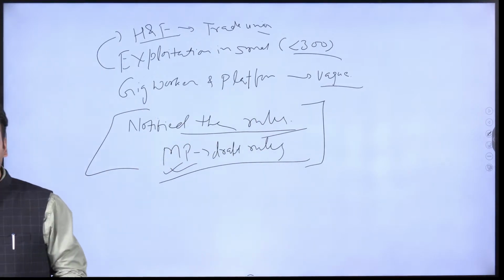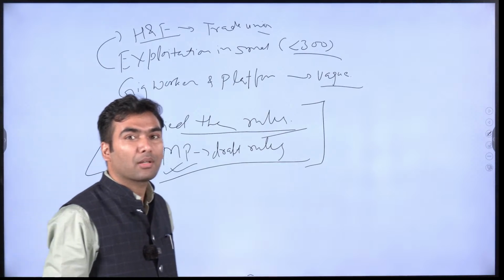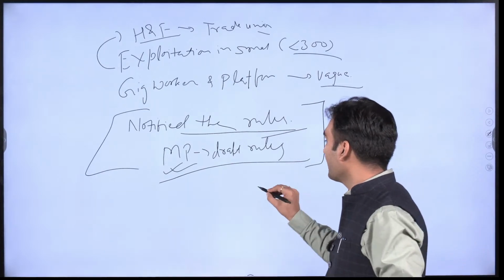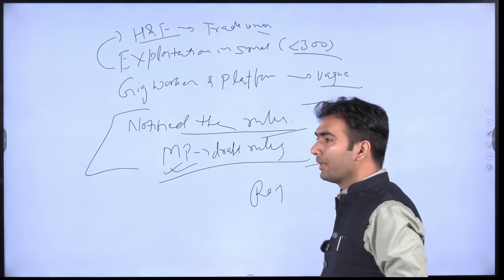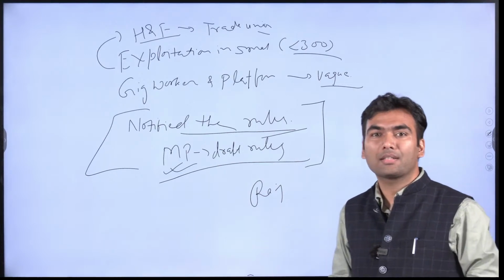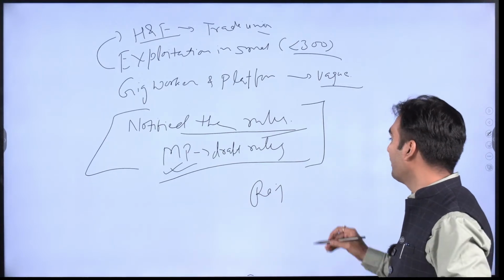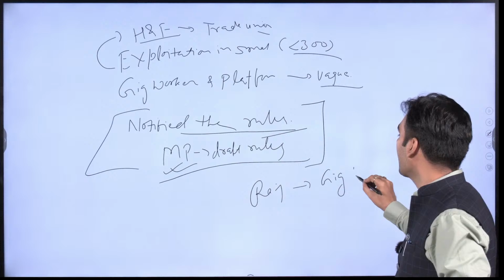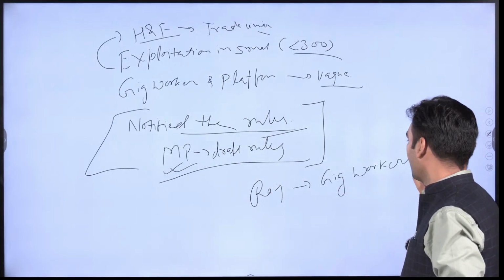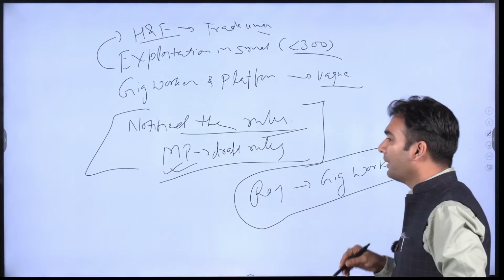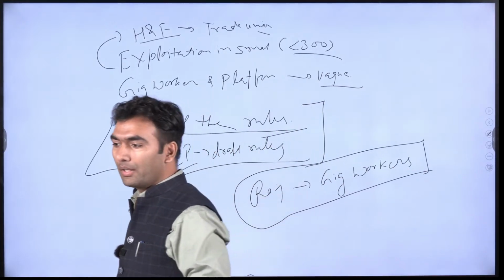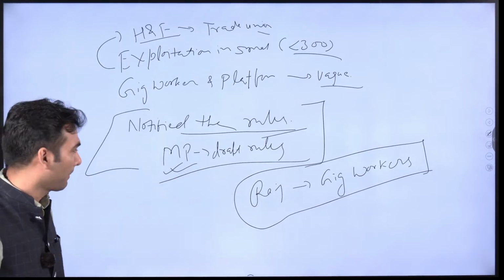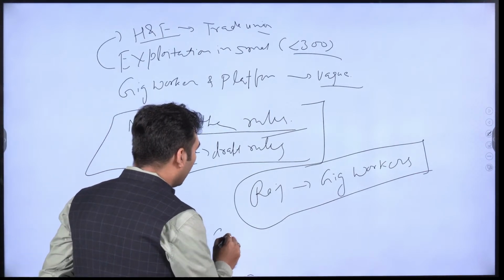The protection in demerit, you can say that the gig worker has not been given adequate protection. Whereas some state governments, like Rajasthan, have brought a dedicated law for registration and social safety of gig workers. So Rajasthan has brought a law for registration and regulation of gig workers. This is something that you can give as an example that the state governments are taking their own initiative to regulate the things which have been left by these four codes.